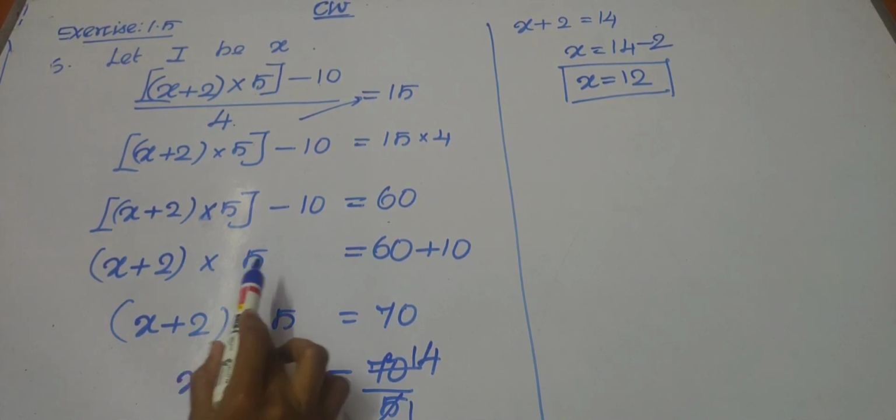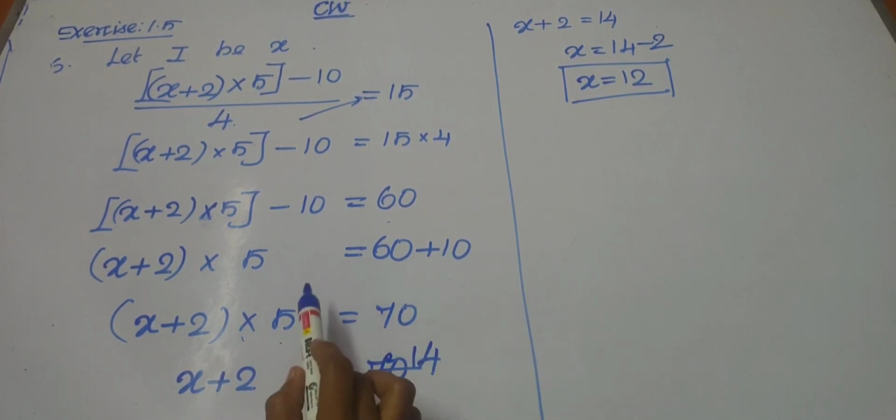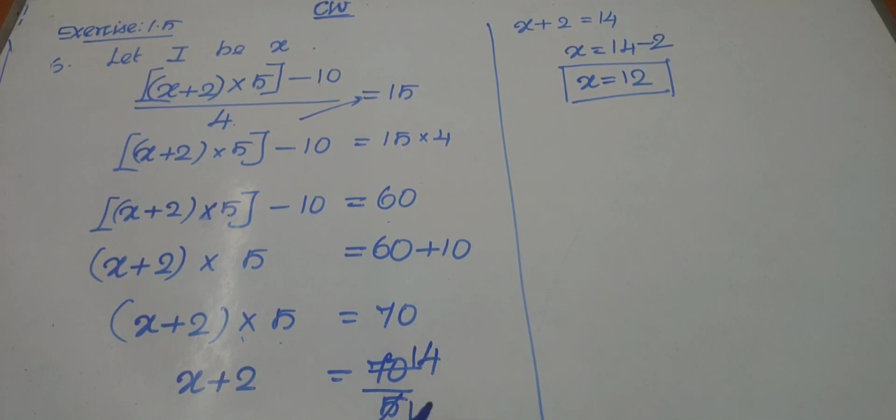Then we have into 5 here. If you move this into 5 to the right hand side, it will become divide. Divided by 5, so we will get 70 divided by 5. So we get x plus 2 equal to 14. Just keep x on one side and all the remaining constants on the other side. Here we have plus 2; if you move plus 2 to the next side we will get minus 2. So 14 minus 2 is 12. So who am I? I am 12.